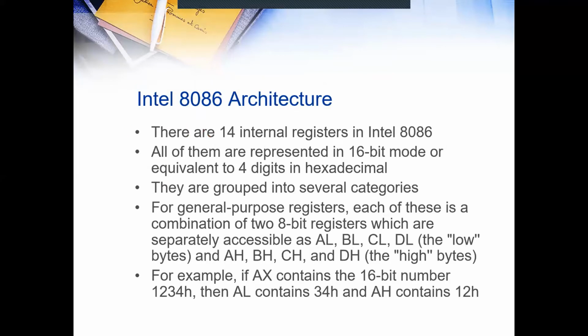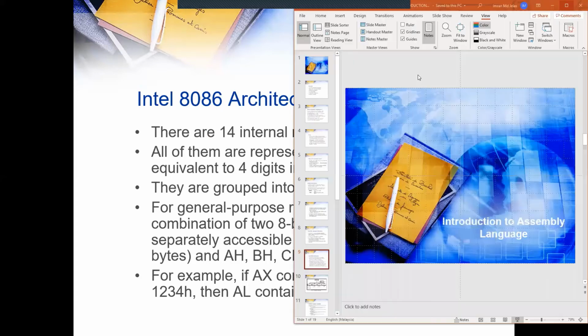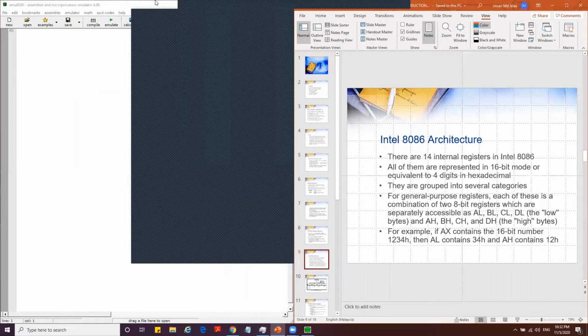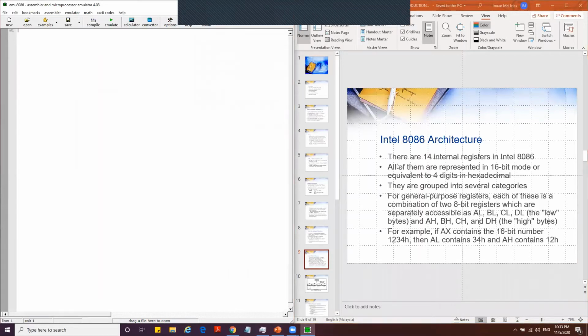Now, Intel architecture. Since we are here already, let's see what it means that there are 14 internal registers in Intel.